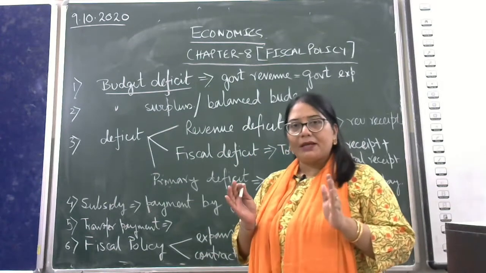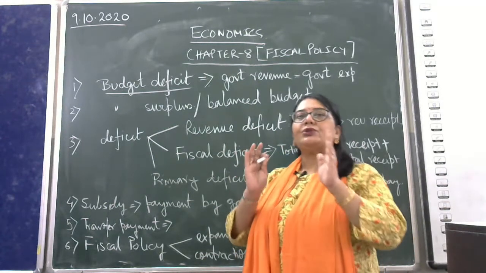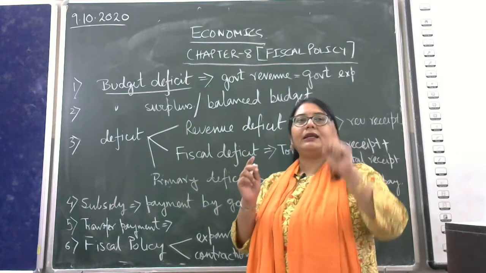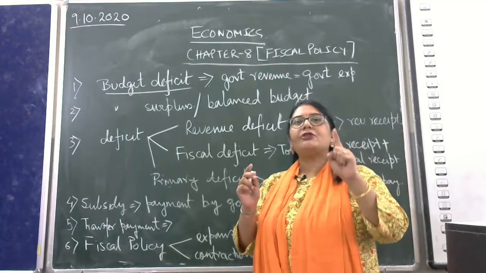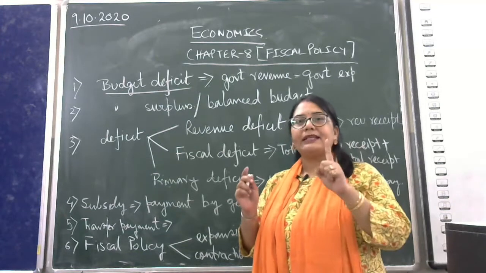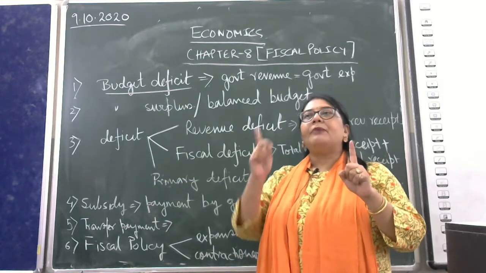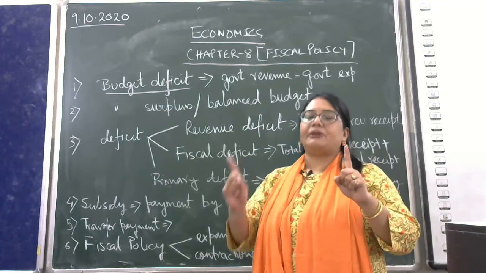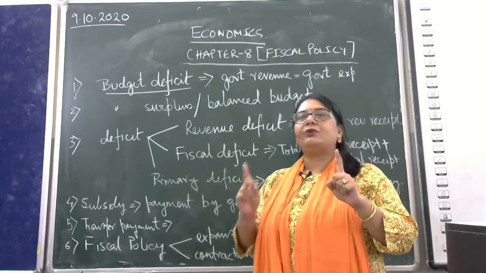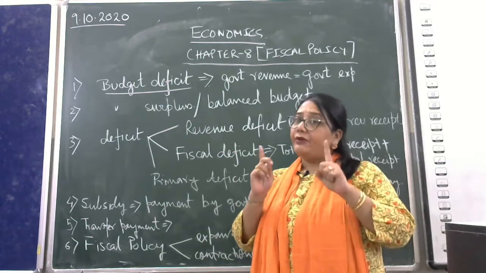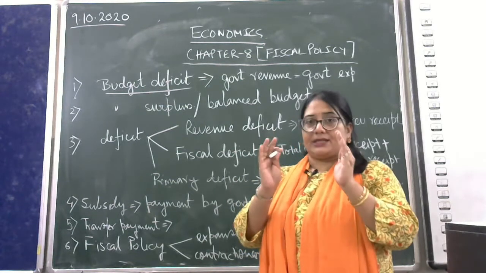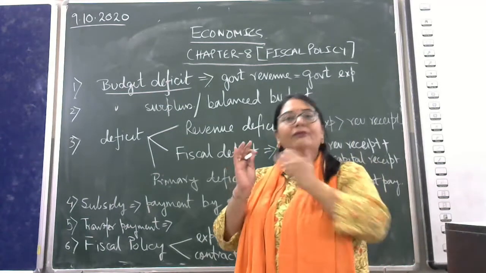In every budget, the government shows two things. Number one, the expected sources of its income, that is the expected sources of government revenue, and number two, the planned expenditure of the government, where the government is going to spend the money. Remember, this is known as the government budget.